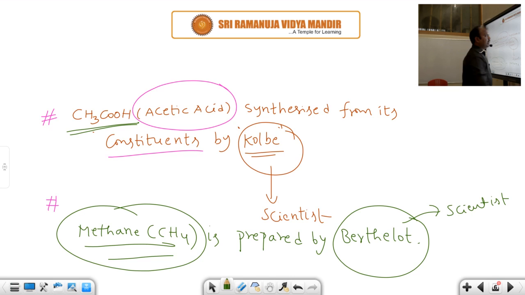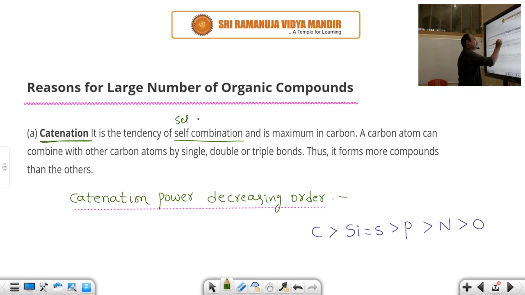What is catenation? The tendency of self combination. Self combination is also called self linkage. So catenation is the tendency of self linkage and is maximum in carbon. So the element having more catenation power is carbon. Due to that reason it has the nature of self linkage. What does self linkage mean? Carbon is able to form a straight long chain like that. Here the dashes I kept are not just dashes; you have to understand this is a covalent bond.